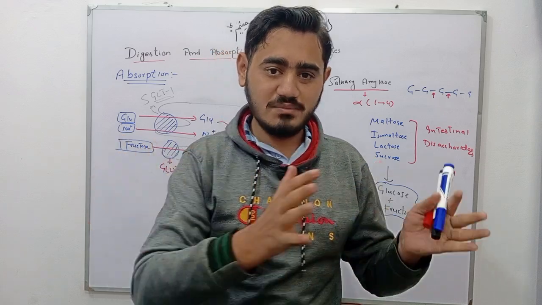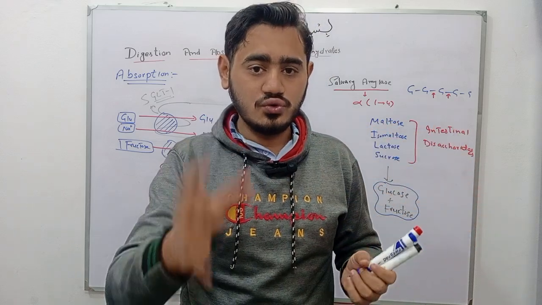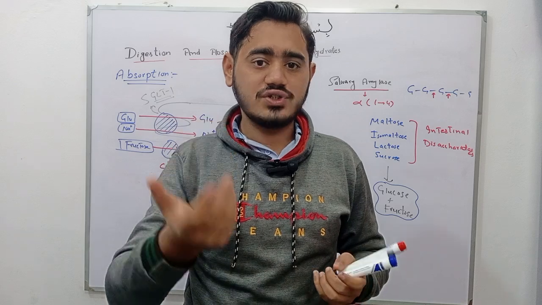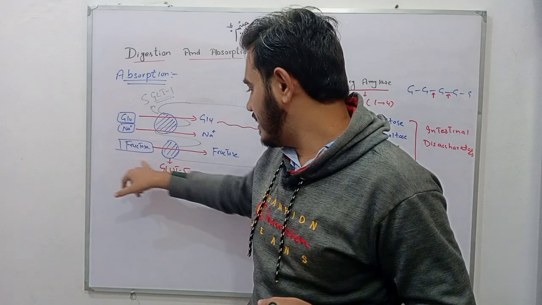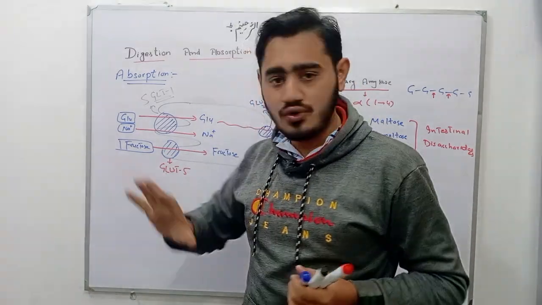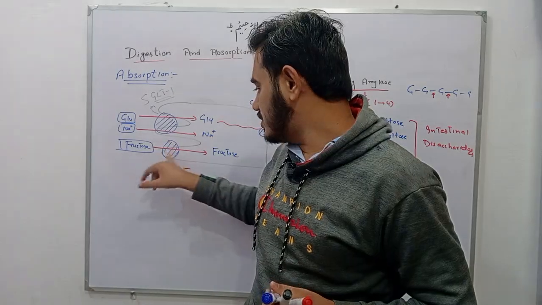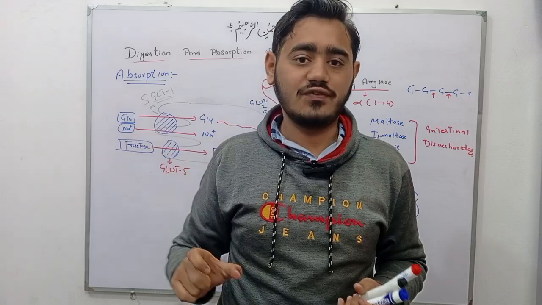Glucose and sodium move along the same direction, and glucose is absorbed into blood with the help of GLUT2 transporter protein, and fructose is absorbed through the GLUT5 transporter protein, and this mechanism is called facilitated diffusion. Here there is no need of sodium, but there is requirement of this carrier protein, so that's why it is called facilitated diffusion.